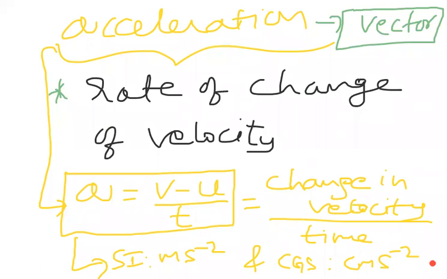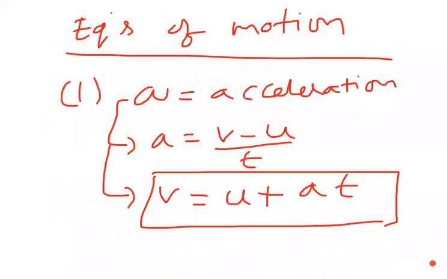Okay then, now coming to equation of motion. Simply, we got here, beta, I will show you all pages. Please don't worry. Let me complete one more page and I'll come back and show you all the pages. So acceleration means a equals v minus u by t, so v is equal to u plus at.